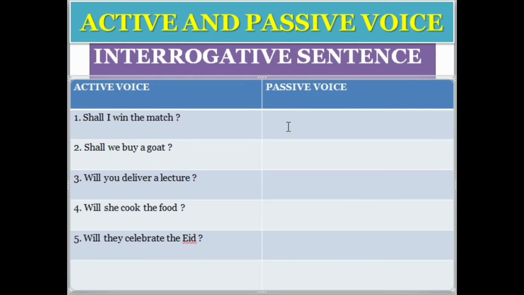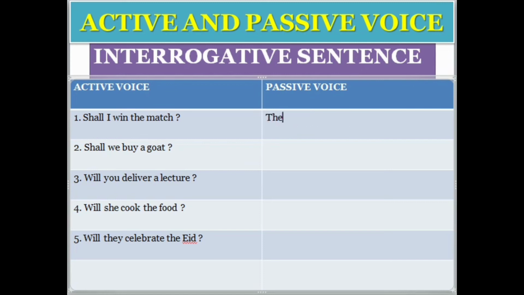So how to change? Shall is a helping verb. Whenever you are asking a question in the future tense, you will ask by two things: one is shall and second is will. Shall can be used with I and we, and with he, she, it, and singular or plural names we use will. Understood? Okay. Shall I win the match?